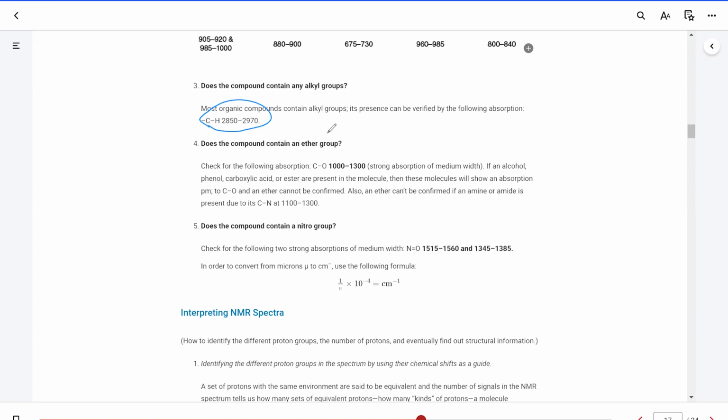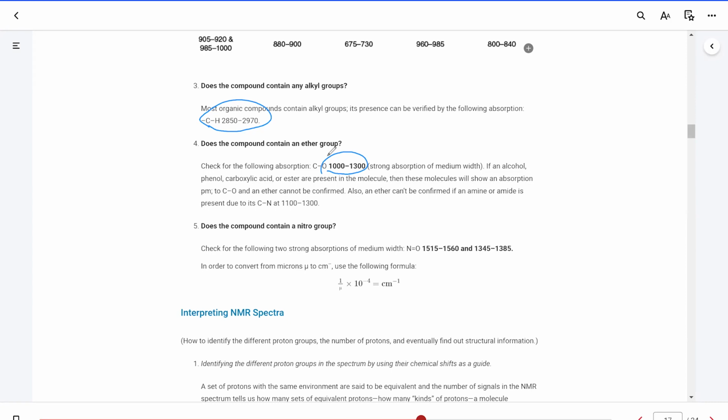If the compound is an ether, the CO single bond would show a peak around 1100. So we are looking at that for ether. We also saw it earlier for the ester, where you have one number for the carbonyl and one for the CO single bond.